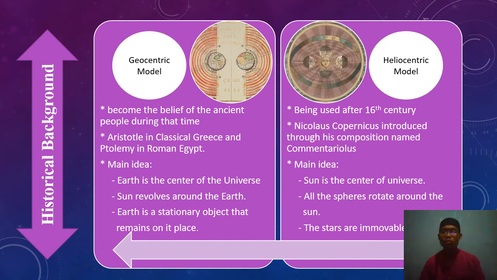And the second one is the heliocentric model. This theory was used after the 16th century, and it was introduced by Nicholas Copernicus through his composition named Commentaries. The main idea of this theory is that not the Earth, but the Sun is the center of the universe. So all the spheres of the planets, that means the planets, rotate around the Sun. And lastly, the stars are immovable objects.